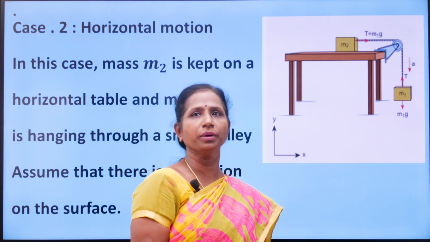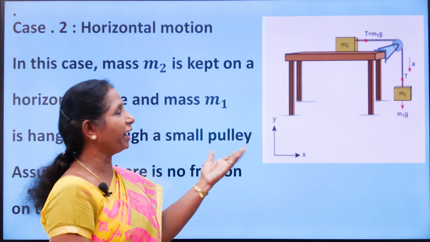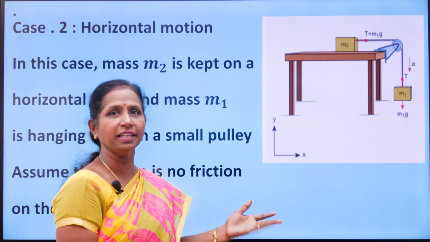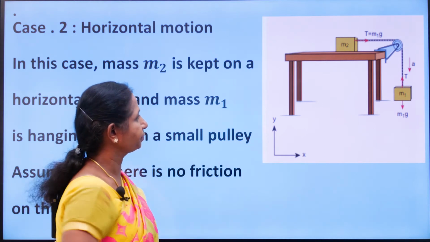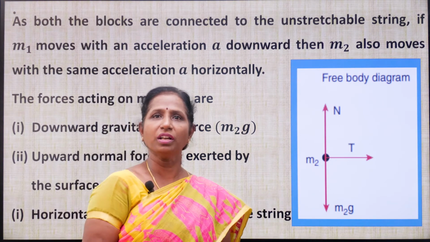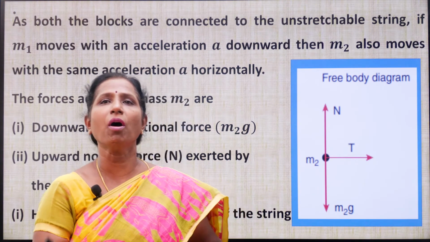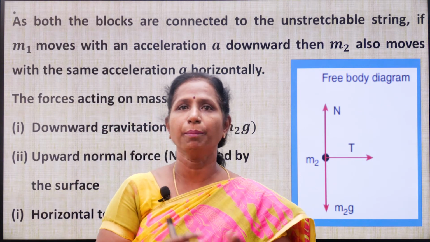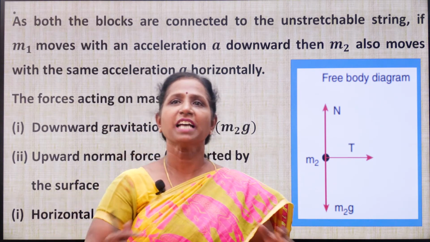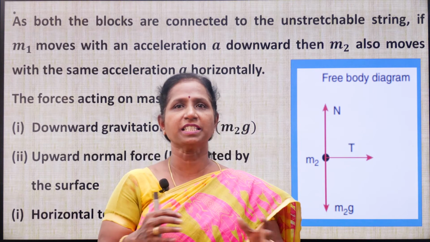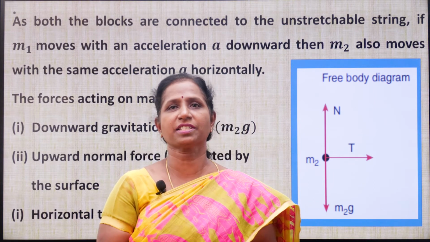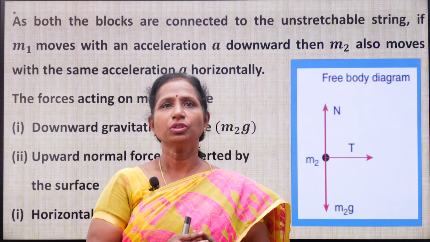So, here we are going to discuss how to find the acceleration and how to find the tension. We must draw the free body diagram. So, how to draw a free body diagram? Here both the blocks m1 and m2 are connected by an inextensible, that is unstretchable, inelastic string. So, they are connected.